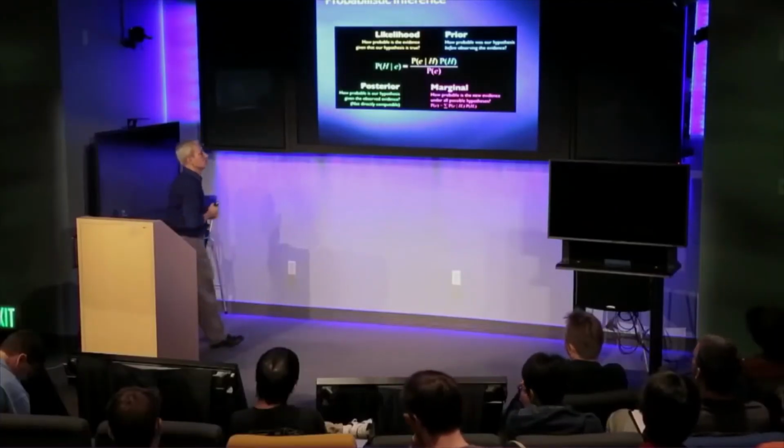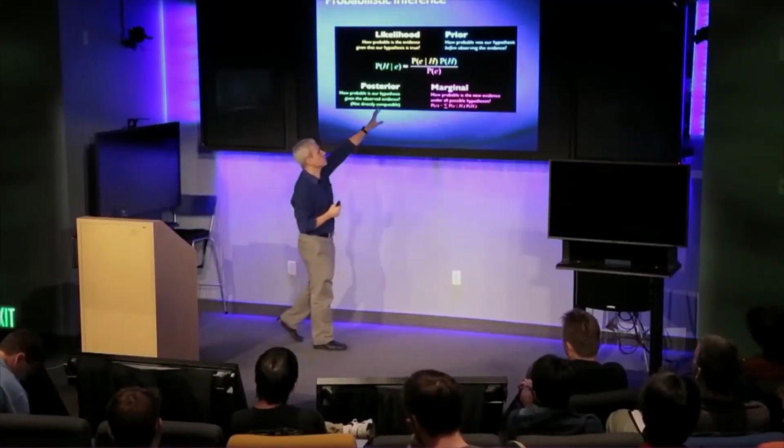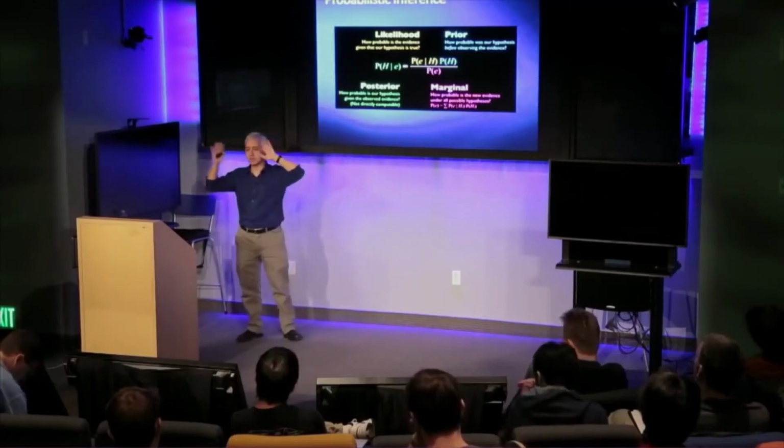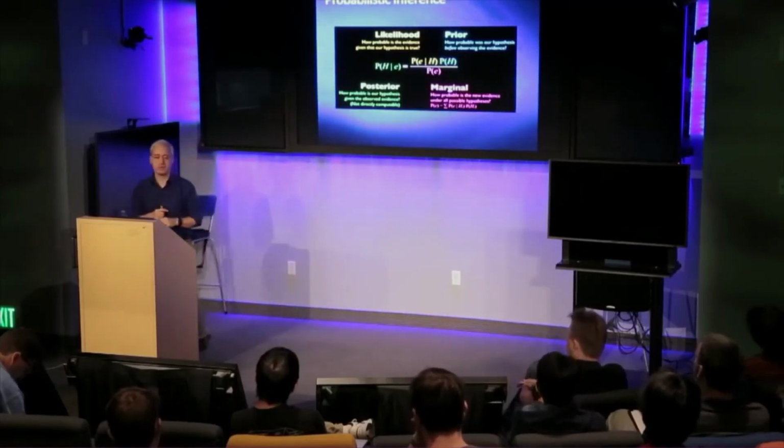So as you see more evidence, the probabilities evolve, and hopefully at the end of the day, one hypothesis will come out as clearly better than the others, but that won't necessarily be the case. You might still be entertaining a lot of hypotheses even after you've seen a lot of data, okay? There's also the marginal, which is just something that you have to divide by to make sure that the probabilities add up to 1. So, let's not worry about it for now.